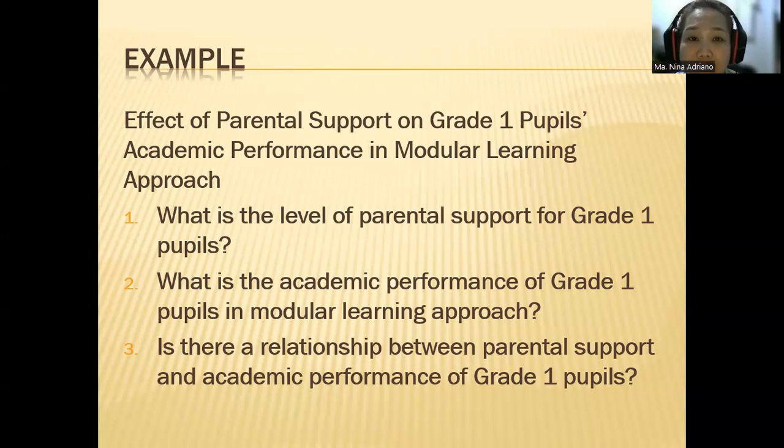Here is an example, a sample title. Effect of parental support on grade 1 pupils' academic performance in modular learning approach. Let us now choose the variables in the title. Remember, it's important that you know the variables. Okay, I want you to think, read it again, and then bear in mind the variables that you think are the ones that we are investigating here. Okay, I'm giving it time.